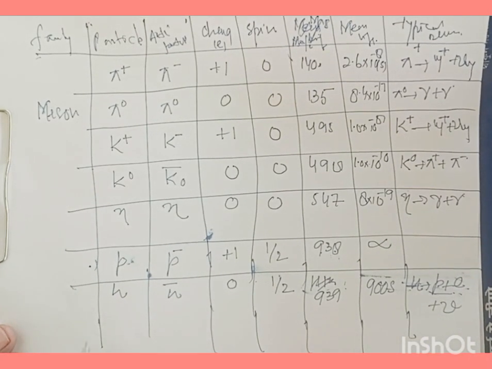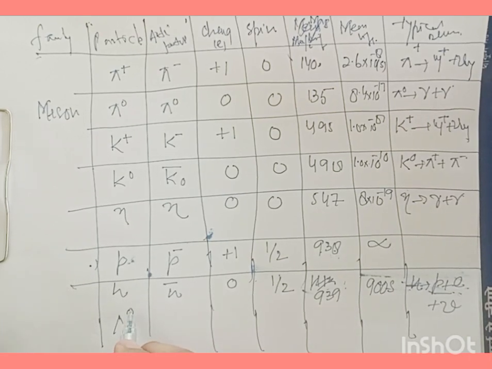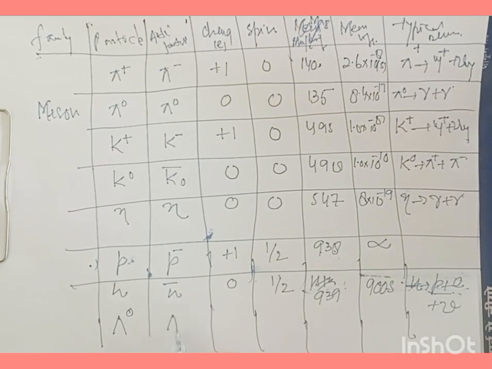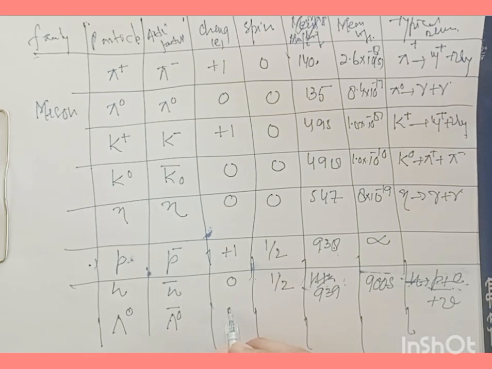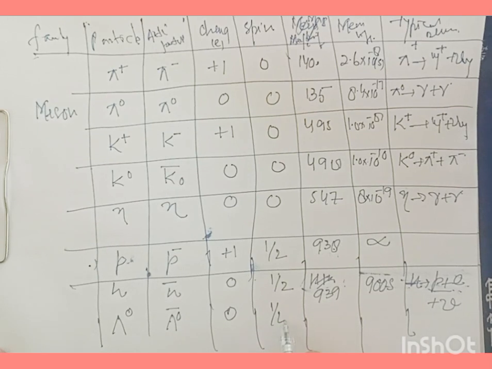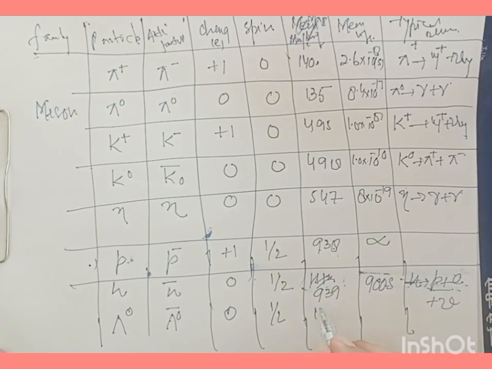So after neutron, let's go with lambda 0. And this lambda 0 has an antiparticle of lambda 0 bar. It doesn't have any charge, and it has a spin half, and it has a mass of 1115.40 mega electron volt per c square.